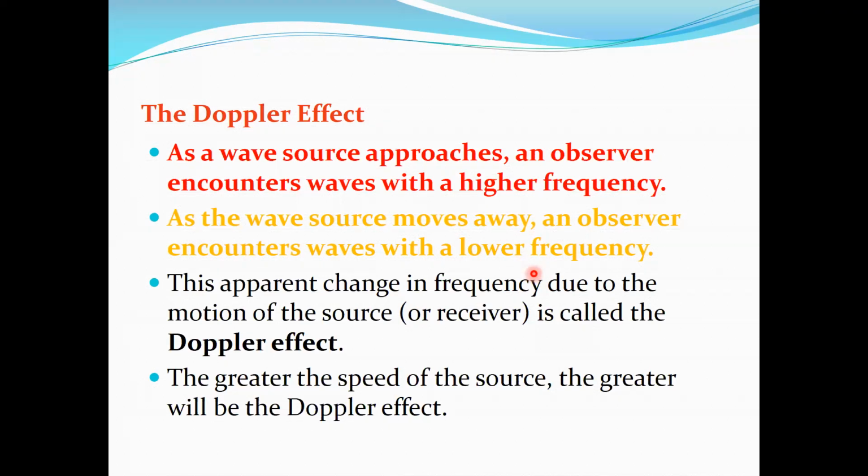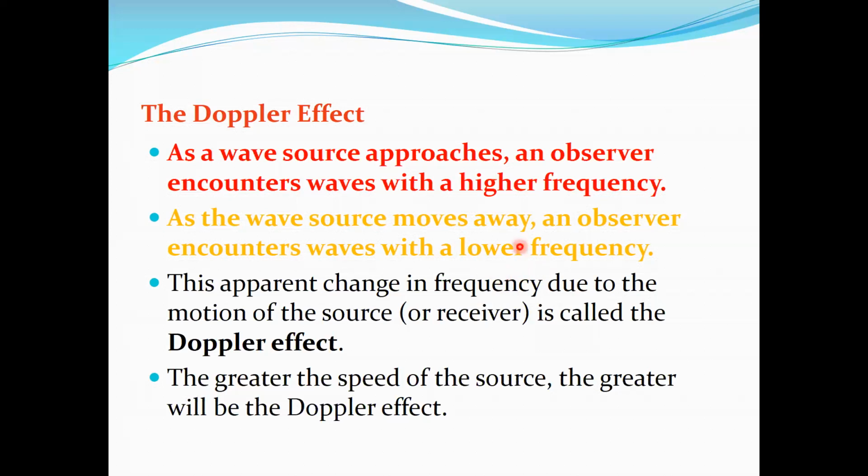Imagine that the police car is standing, not moving, and you are also not moving. If neither of you is moving, the frequency of the sound waves produced by the police car siren is what is heard by you. When the police car starts moving, it can approach you or it can move away from you.